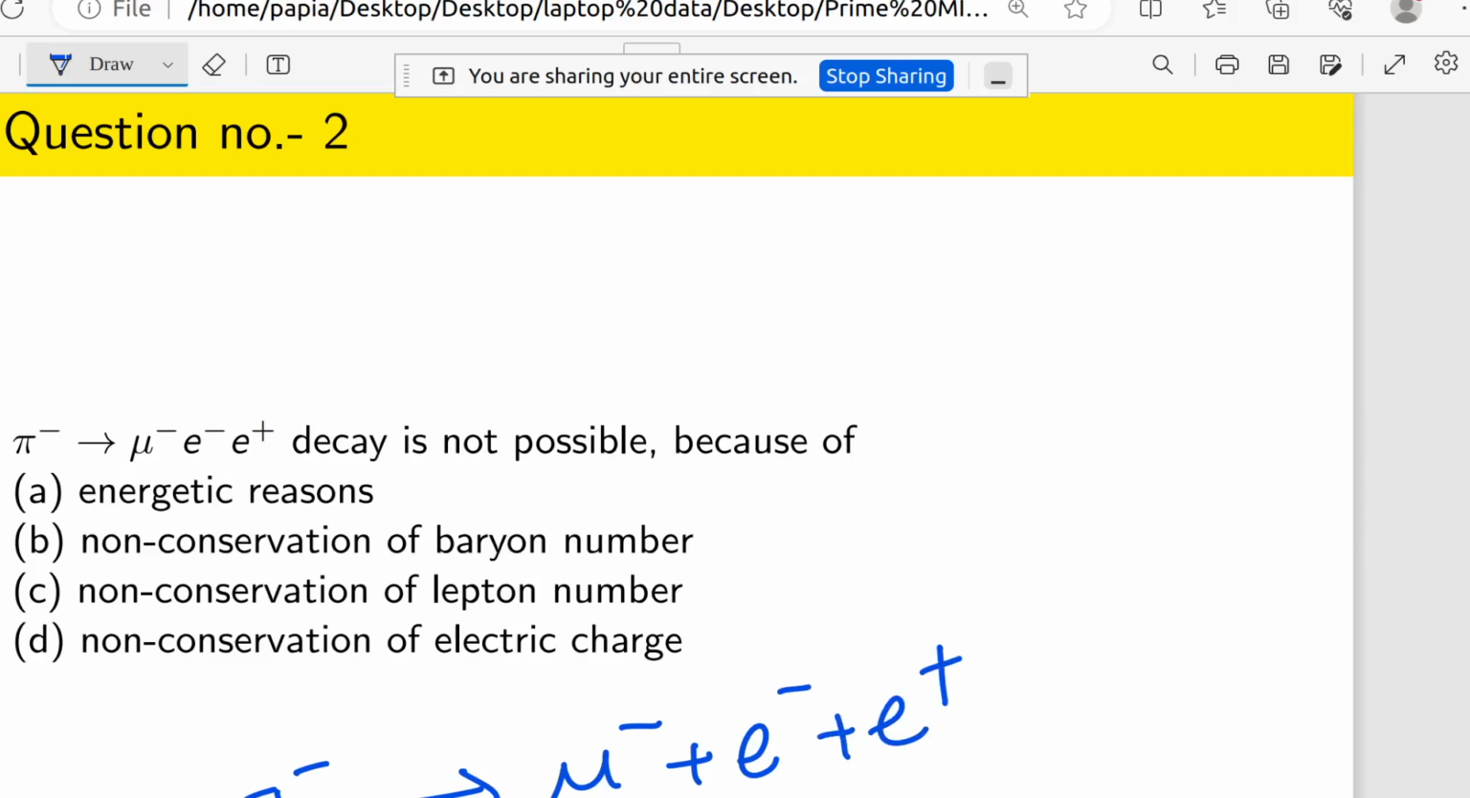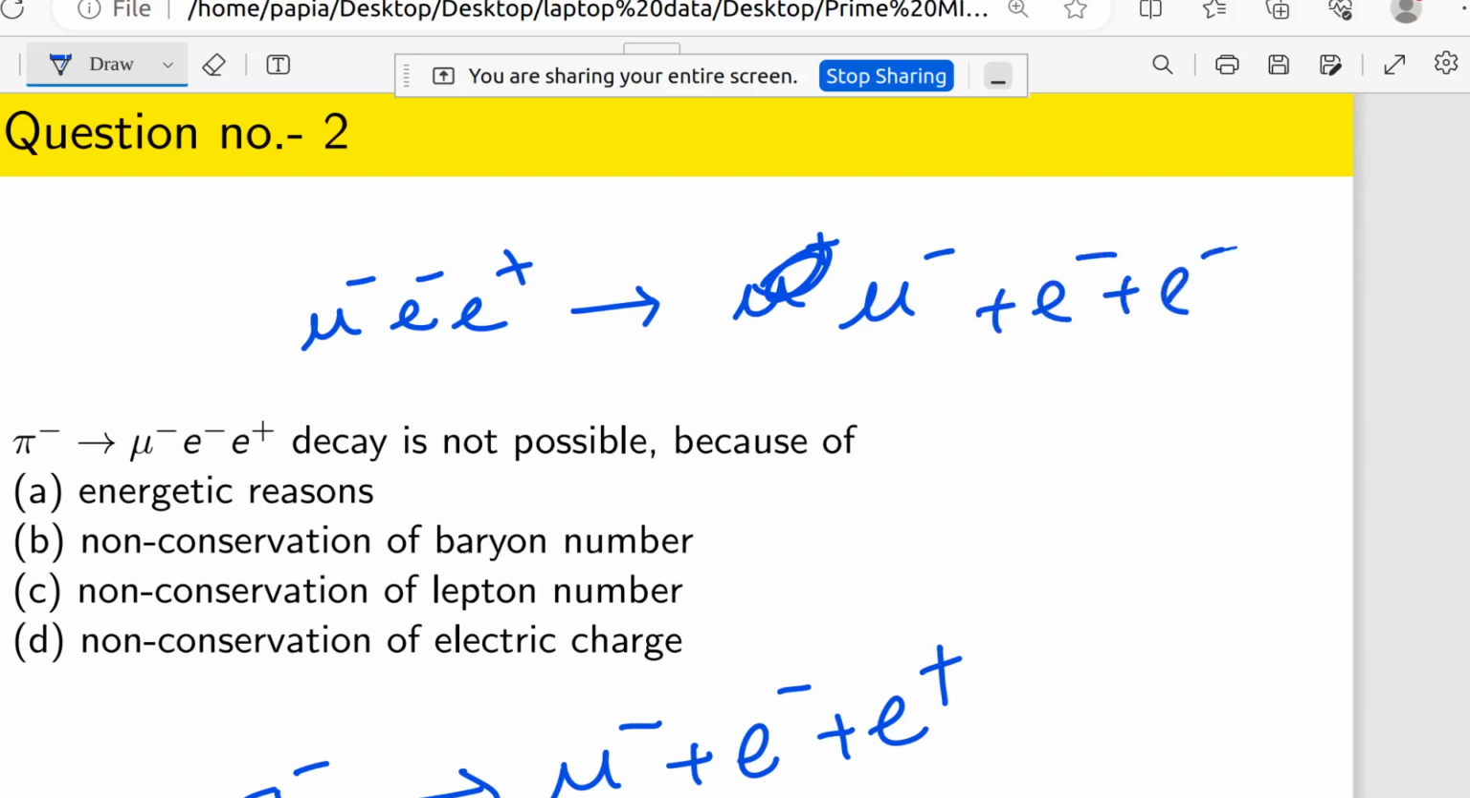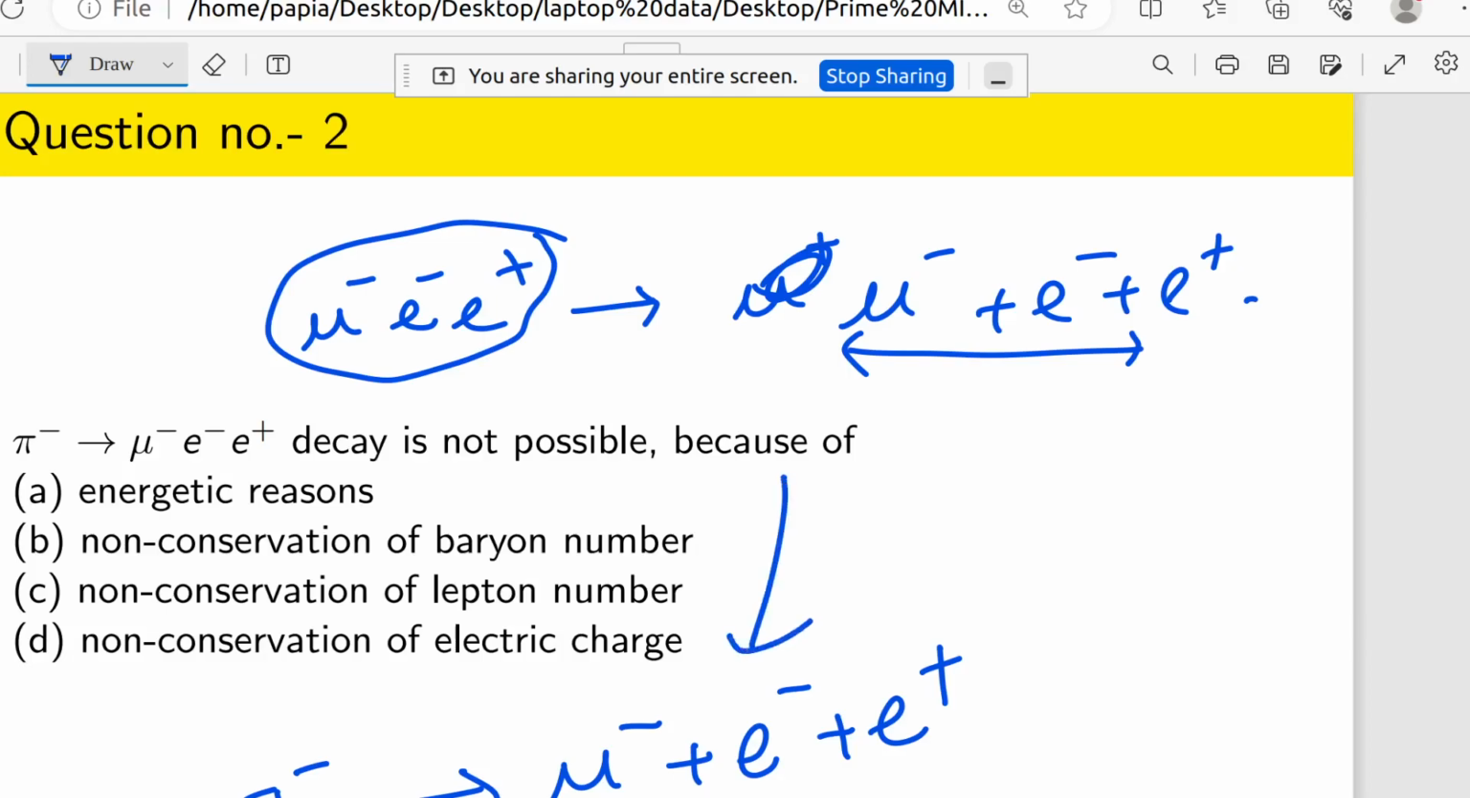Okay, first of all I want to tell you that whenever in any nuclear interaction it is written like mu minus e plus, that is nothing but the summation of these. That means mu minus plus e plus, that is a short form of this plus thing. So as outgoing particles mu minus is there, e minus is there and e plus is there. So as a short notation we can write mu minus, e minus and e plus. Okay. So now the question is pi minus going to mu minus, e plus. That this decay is not possible, because there are 4 options given.